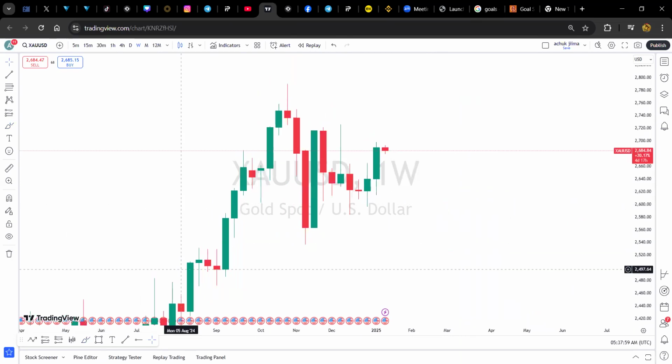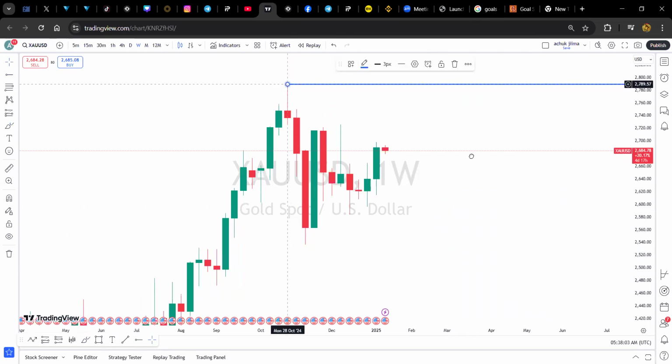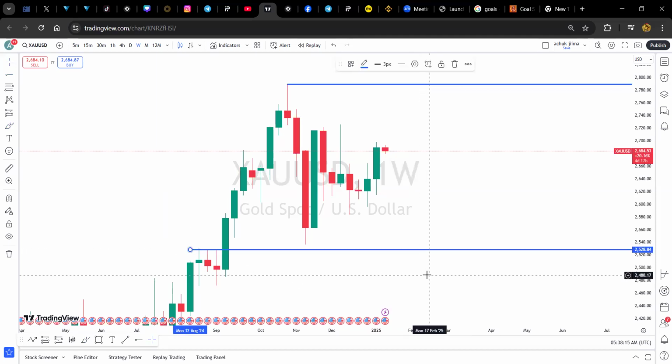The first thing we want to do is mark our highs. So this is our all-time high on gold. This is an area, if gold reaches here, we shall begin to look for trading opportunities. However, we had an area of demand here that gold has not actually been able to pull back into. So in this sense, gold is ranging between this high and this demand area here, which is our low.